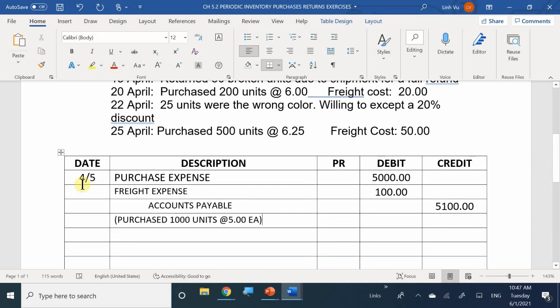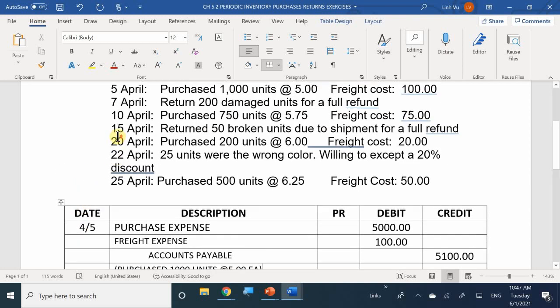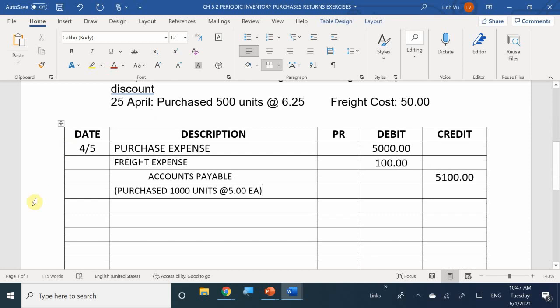That's exactly why I had the description here, because if 2 days later you open up the package and you find something's broken, then you could go to your vendor and say, well, the most recent one that you just sent me, or my first one that you sent me, I found that 200 of those units are damaged. So how am I going to journalize this?